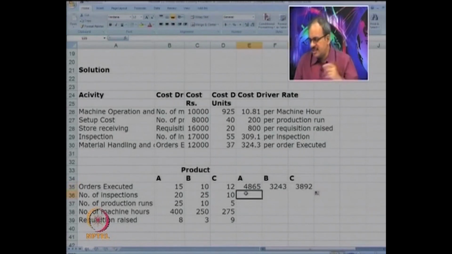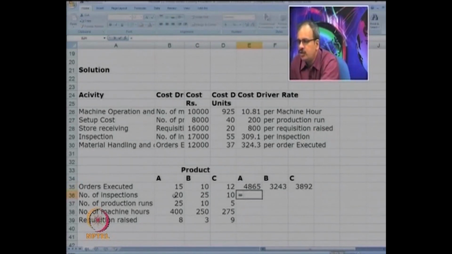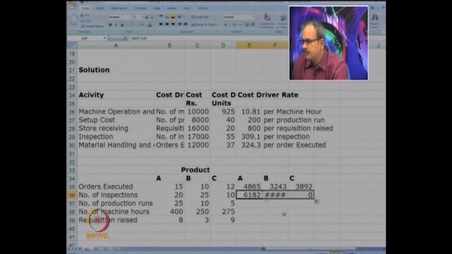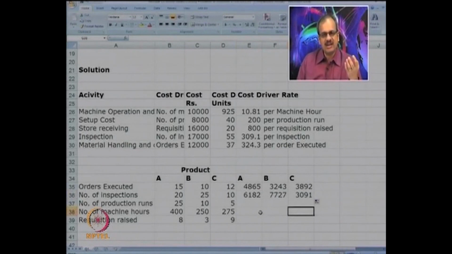Now for number of inspections, we know the number of inspections will multiply by cost per inspection. I am adding a dollar so that it can be dragged later. Okay, so you get 6182, 7727 and 3091.